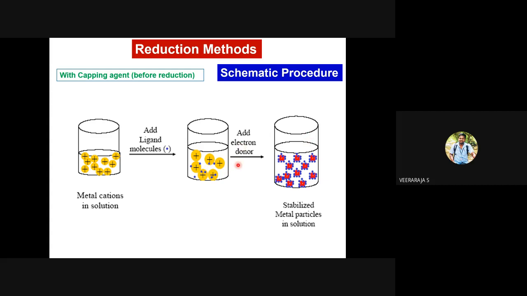Now you add the electron donor, reducing agent, or precipitating agent, and the particles will be precipitated, and you will get similar morphology; a similar event will take place. You get stabilized metal nanoparticles or stabilized particles. They need not be metal; they can be metal oxides, sulfides, anything. So these are all general reactions.